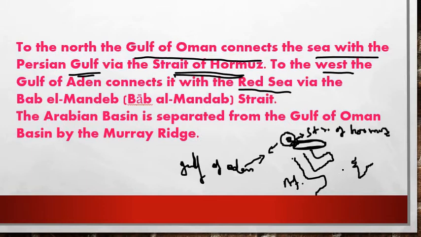This is your India, and this is the Arabian Sea. Here this is the Red Sea, and here comes your Bab el Mandeb. This region is the Bab el Mandeb Strait, right? And Arabia is separated from the Gulf of Oman basin by the Murray Ridge.